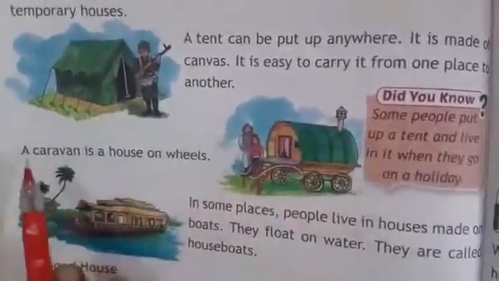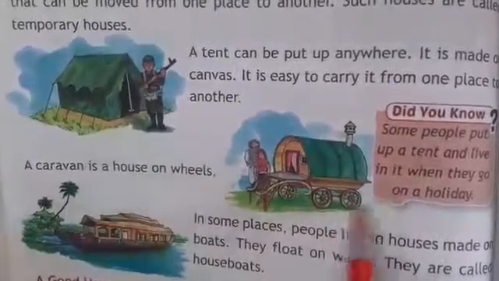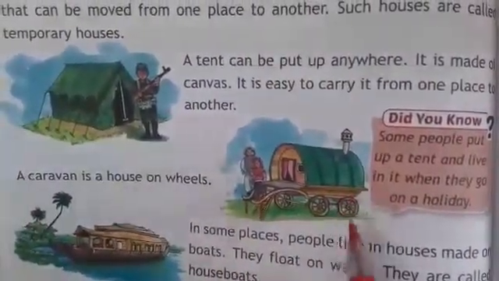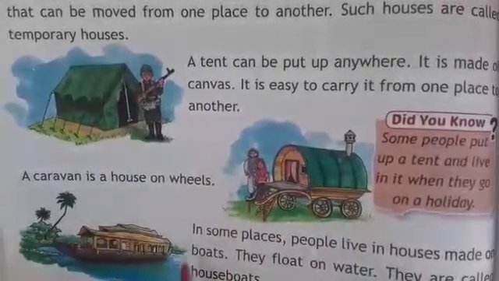The next example is a caravan. A caravan is a house on wheels. Now, can you see? A house made on wheels. This is called a caravan. It can be taken from one place to another place.